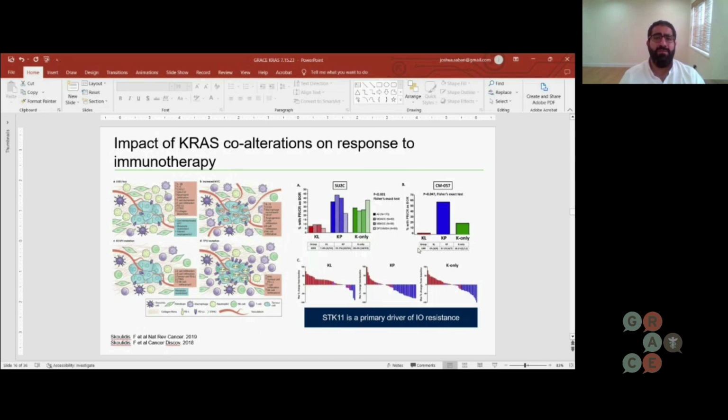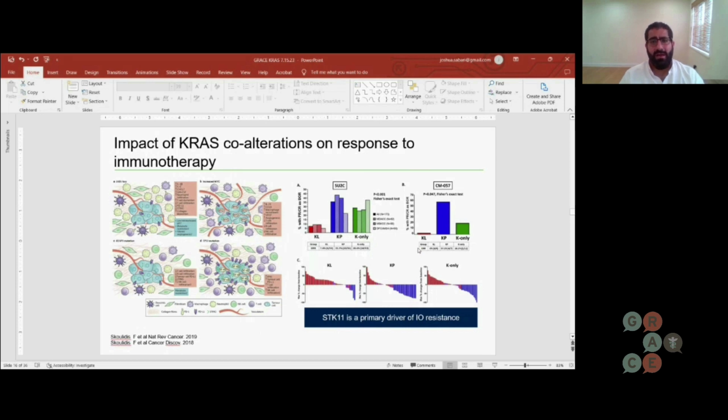KP is a group of patients who had KRAS and P53, which interestingly respond very similarly to immunotherapy as those patients with KRAS alone. And when we looked at this also in a large prospective trial, CheckMate 057, very similar: in those patients with KRAS alterations and STK11, the response rate was very low, sub 10%.